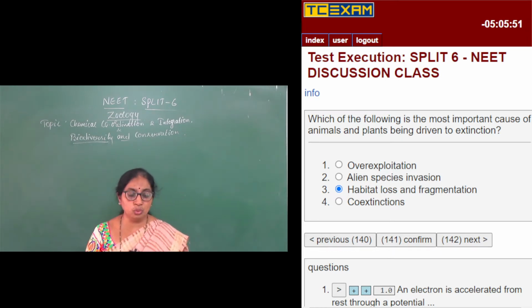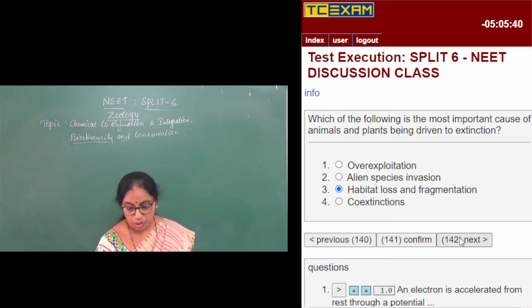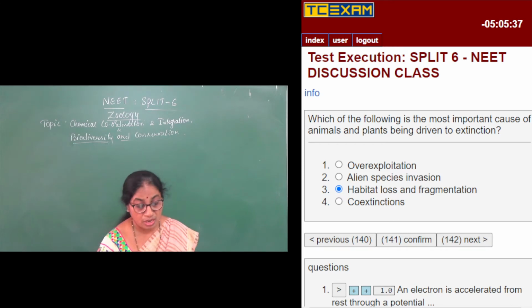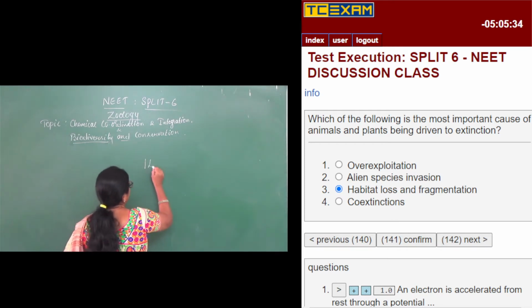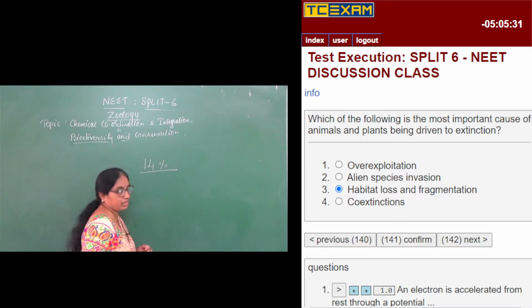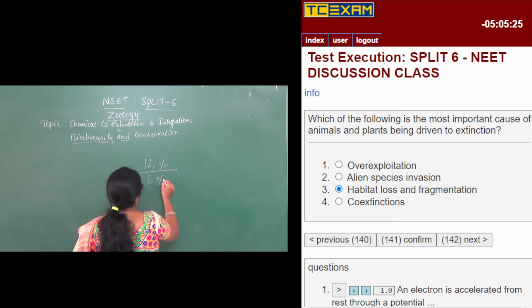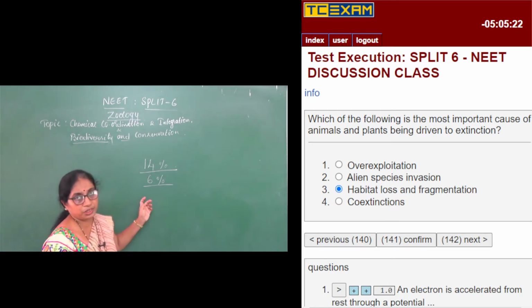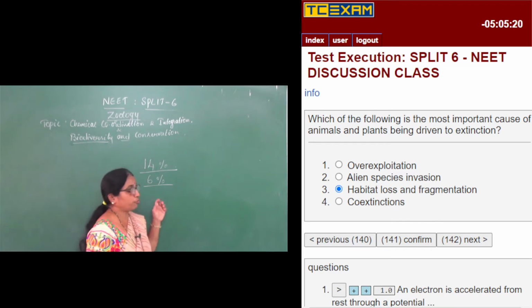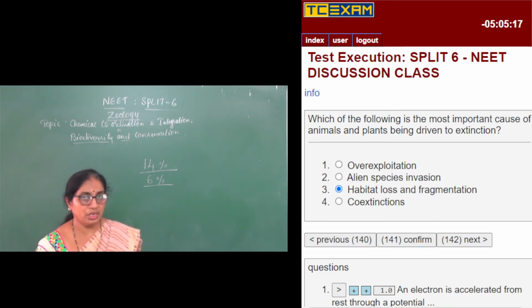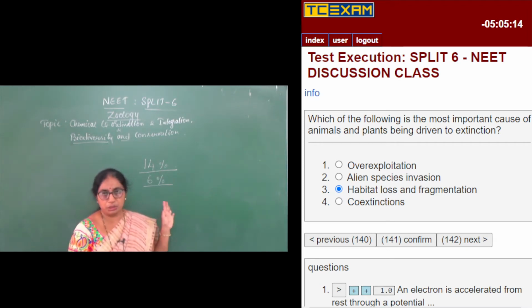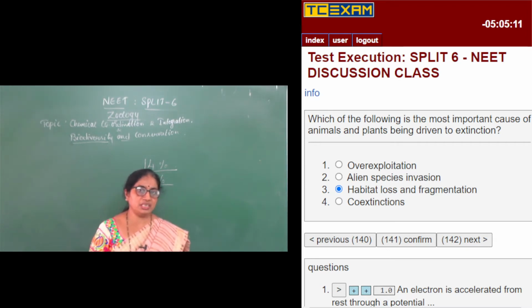When the organism loses its home, it is a greater threat for it to lose its existence. Hence, this is one of the important causes of animals and plants being driven to extinction. More than 14% of the land surface on earth was once covered by forest, the tropical rainforest. And now, because of fragmentation and urbanization, we have only 6% of tropical evergreen forest on the land surface. So there is a drastic decrease. This is because of deforestation, and the major reason is urbanization.